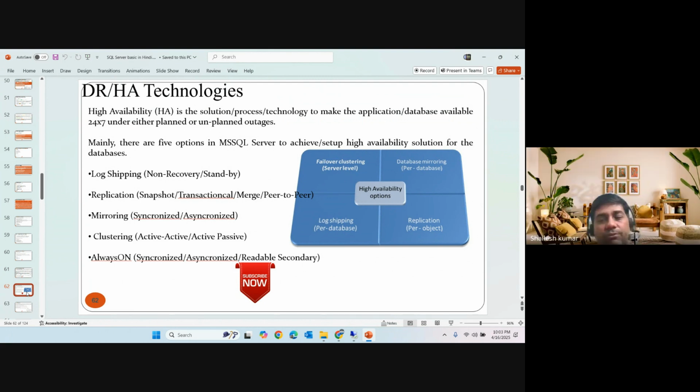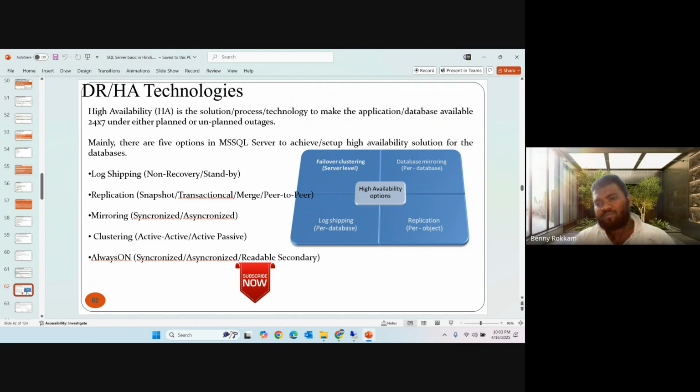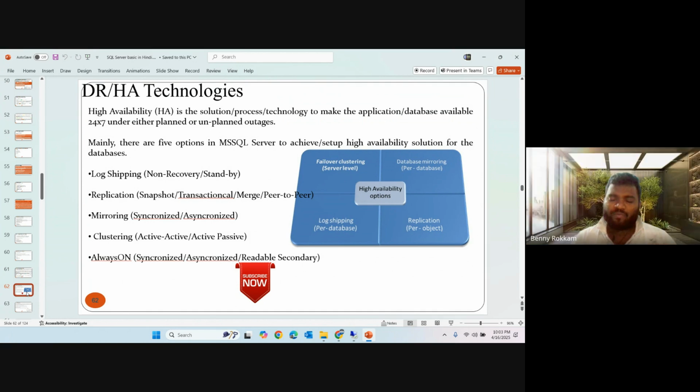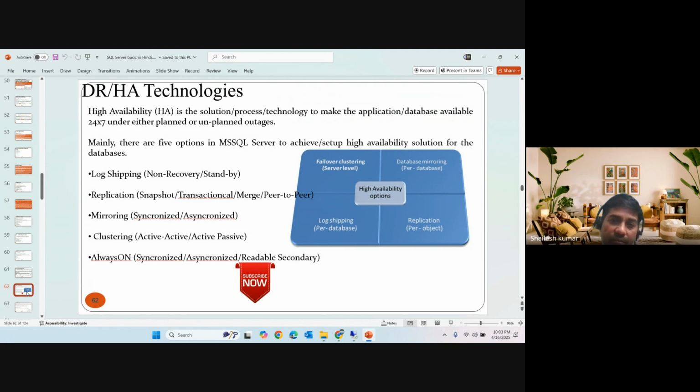But in active-passive, we can assign or use all the resources as you would with standalone servers, meaning the memory, the CPU, the databases. But this is not database level, this is server level configuration, right? Okay. Then the next part is Always On.